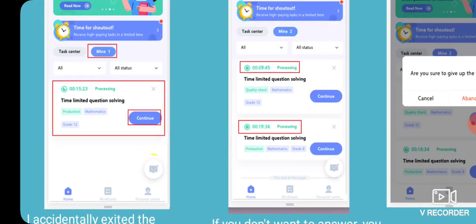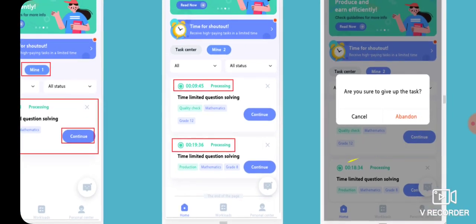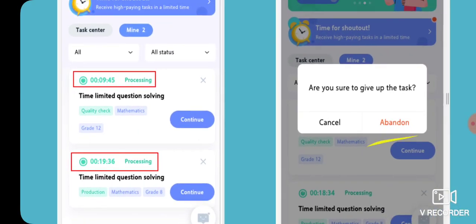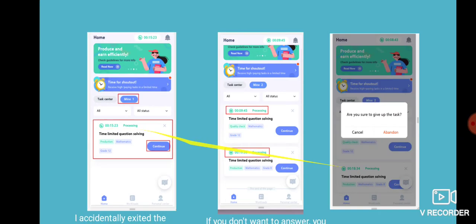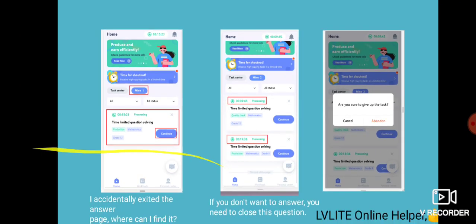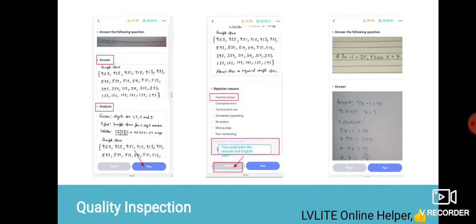If you don't want to solve the question, that cross you are seeing, if you press it you can abandon the task. You can see the abandon task page. See, quality inspection: quality people can check your answer like this. If something is missing or something is wrong, they can reject your answer based on this page.